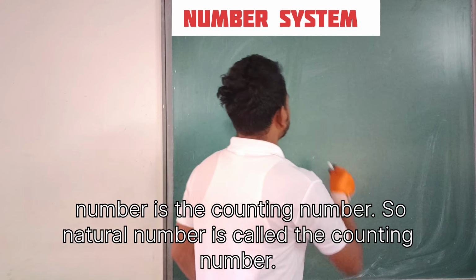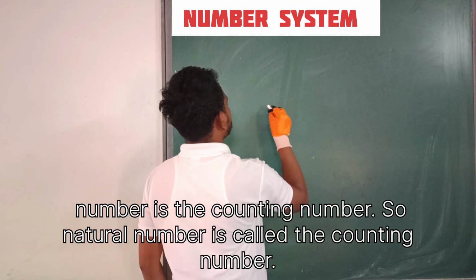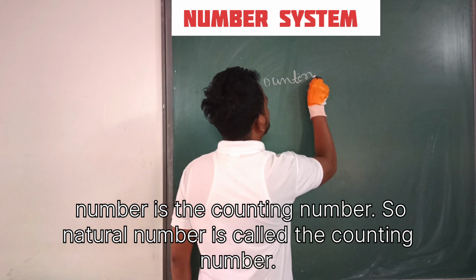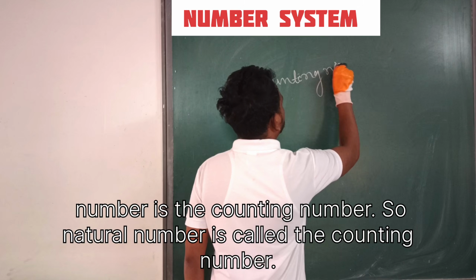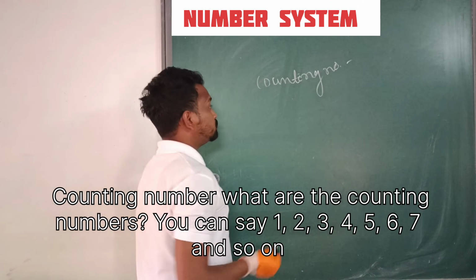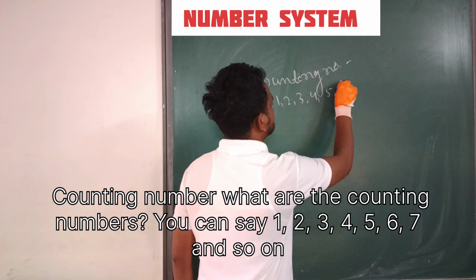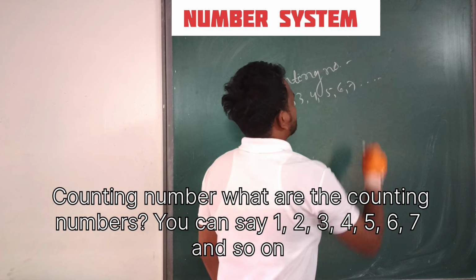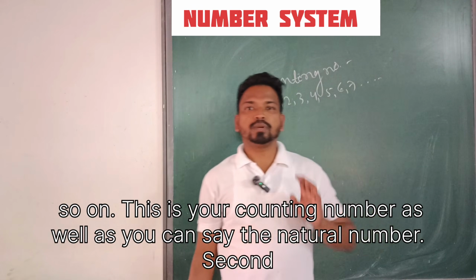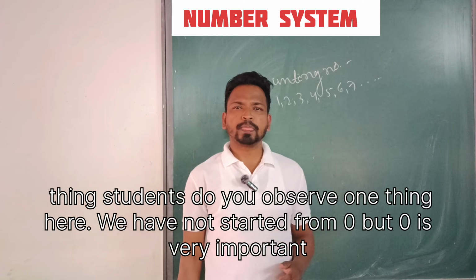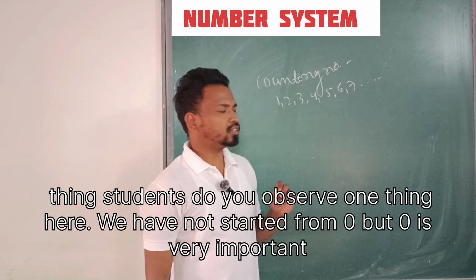So a natural number is called the counting number. What are the counting numbers? You can say 1, 2, 3, 4, 5, 6, 7, and so on. This is your counting number, as well as the natural number. Second thing, students, do you observe one thing here?